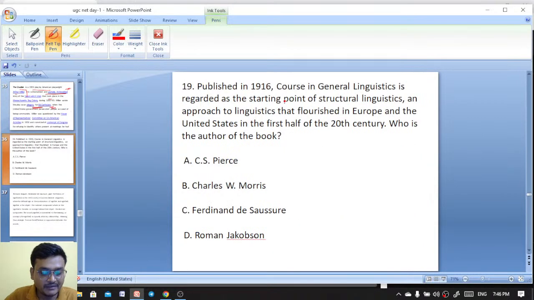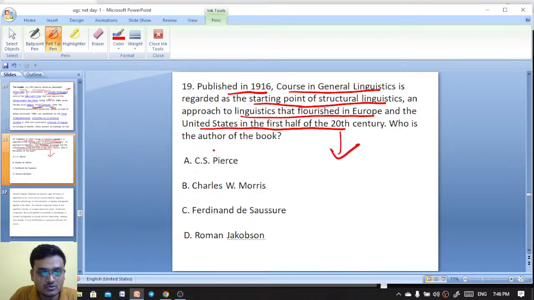Next question. Published in 1916, Course in General Linguistics is regarded as the starting point of structural linguistics, an approach to linguistics that flourished in Europe and the United States in the first half of the 20th century. Who is the author of the book? Charles Sanders Peirce, Charles W. Morris, Ferdinand de Saussure, and Roman Jakobson.